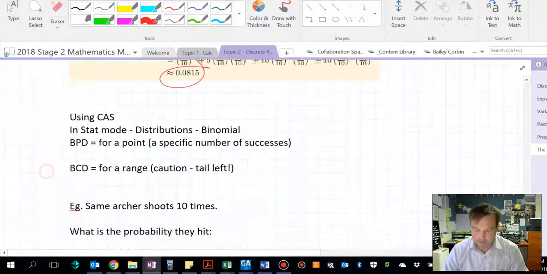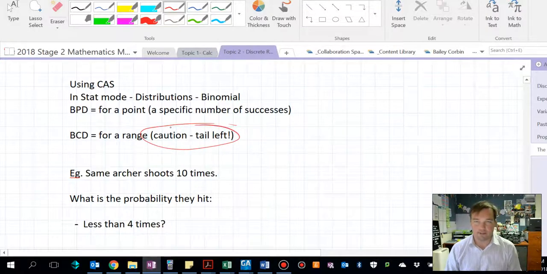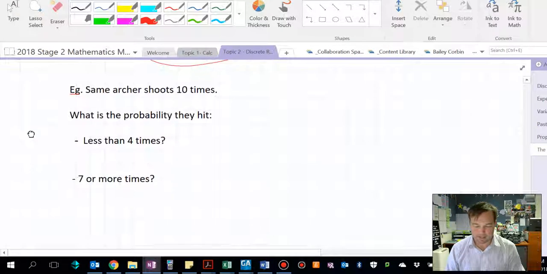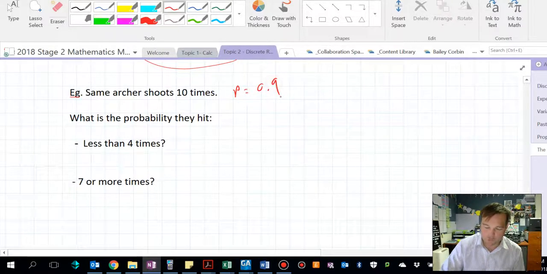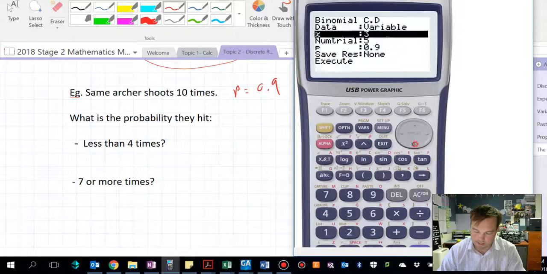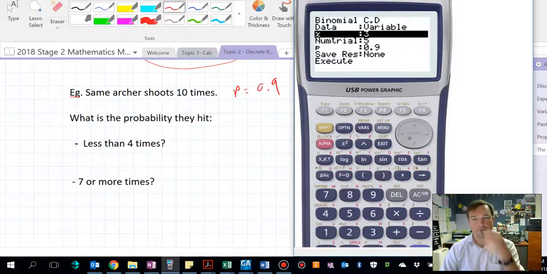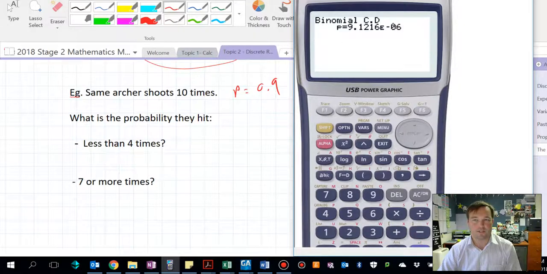Alright, now note, there's a trap here. That BCD function is called a tail left calculator. I'll explain what that means. So let's say the same archer, with the probability of hitting is 0.9, shoots 10 times. What is the probability that they hit less than 4 times? Alright, so once again, we're in BCD. Here, the probability of them hitting less than 4 times, we want up to or equal to 3. So we can leave that there as a 3, and we change that to a 10, and then we hit execute and calculate. And that's an incredibly small chance. So they're so good at hitting, the probability of hitting less than 4 times is really very small.